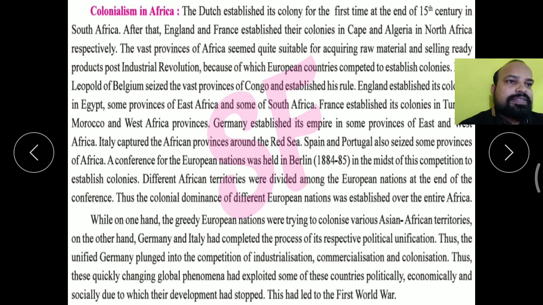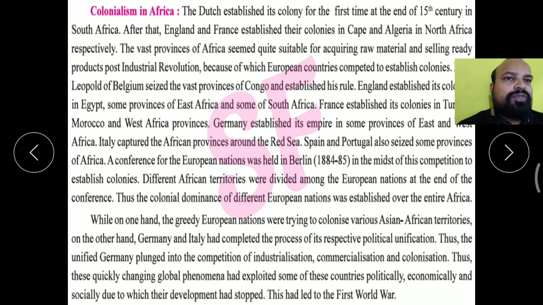After they established their colonies in Asia, they also established colonies in the African continent. Who were the first to establish a colony in Africa? The Dutch established their colony for the first time at the end of the 15th century in South Africa. After that, England and France established their colonies in Cape and Algeria in North Africa respectively.